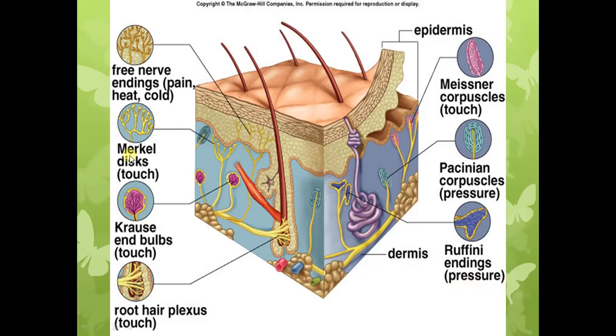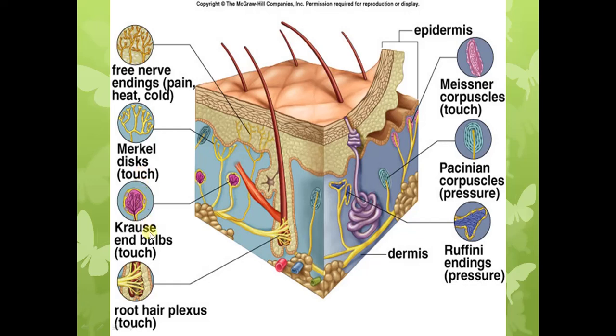Then we have the Merkel's discs. You can see the Merkel's discs. These are nerve endings having an expanded tip. This is the expanded tip, like a termination of the nerve ending, and because of this expanded termination they are called discs. When Merkel's discs group together to form a single receptor organ, they are known as dome receptors. And Merkel's discs are again tactile receptors and are stimulated by continuous touch.